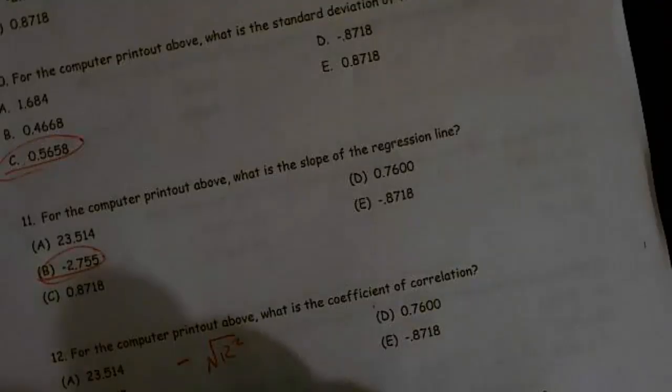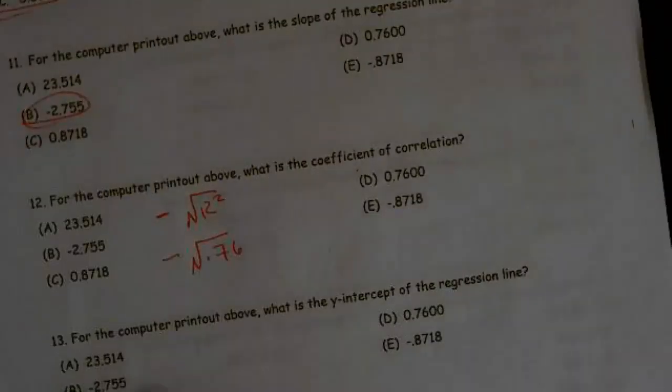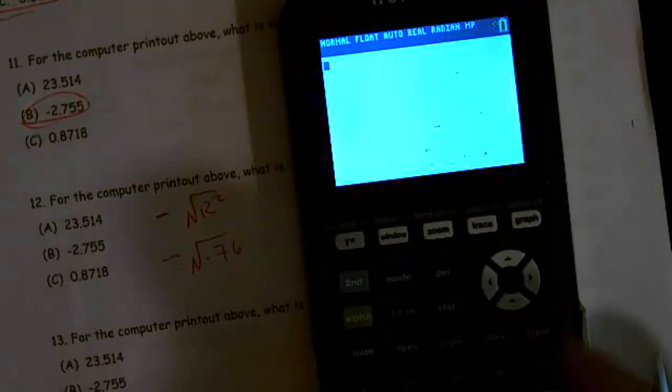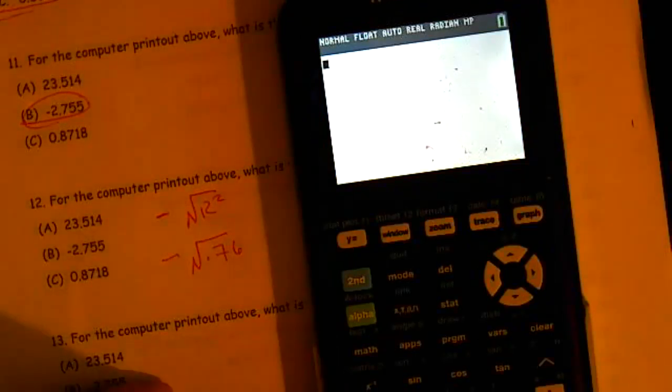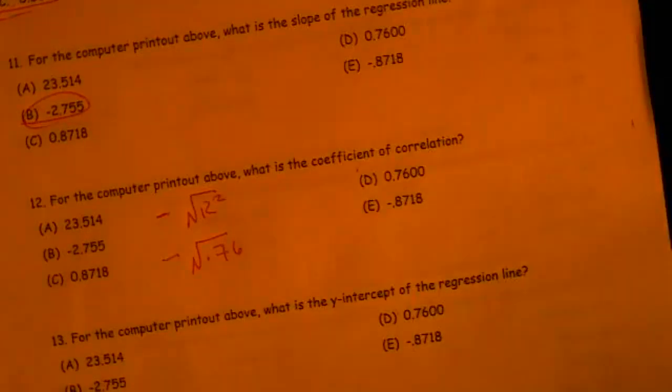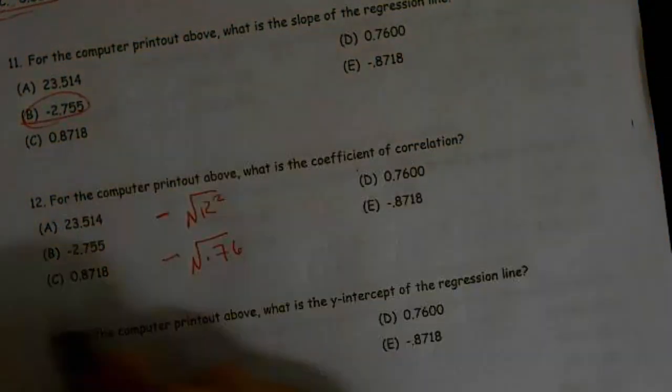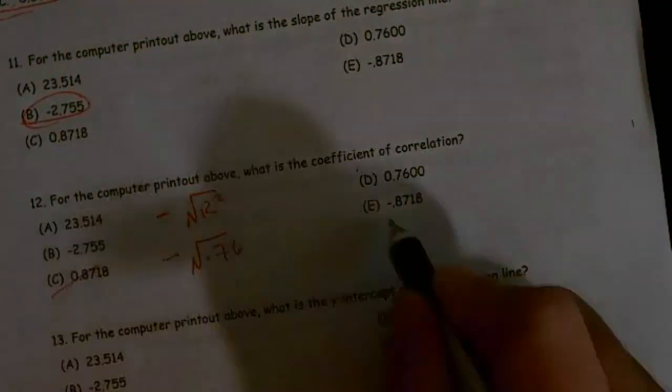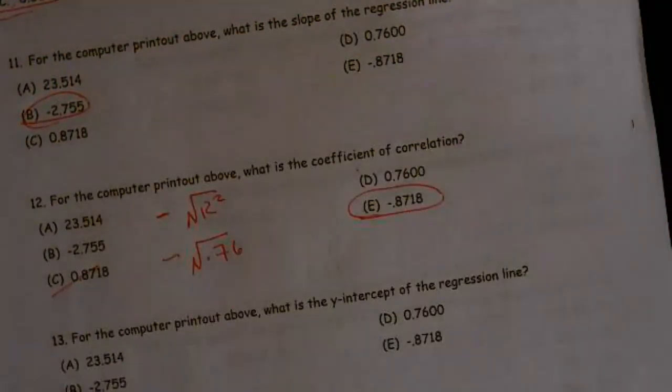So negative square root of 0.76. I don't like using the square root key, so here we go. 0.76 raised to the half power. So negative 0.8717. Be careful, this one is positive. Can't be this one, it has to be this one here.